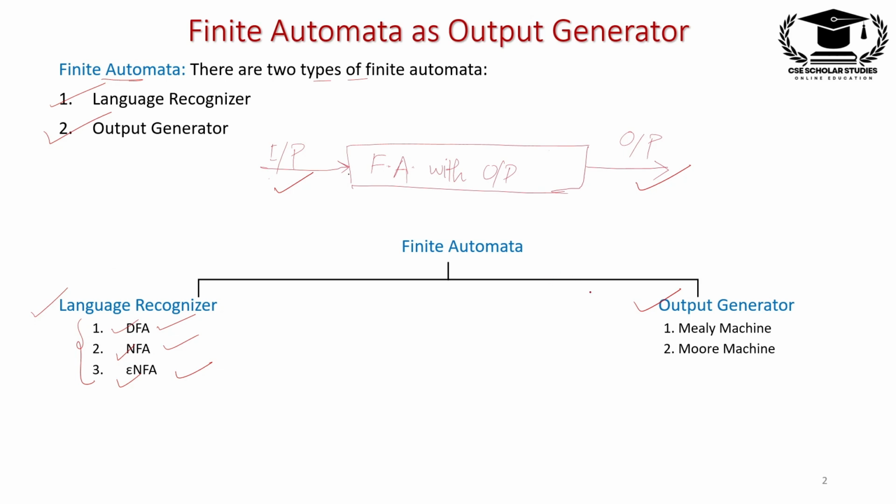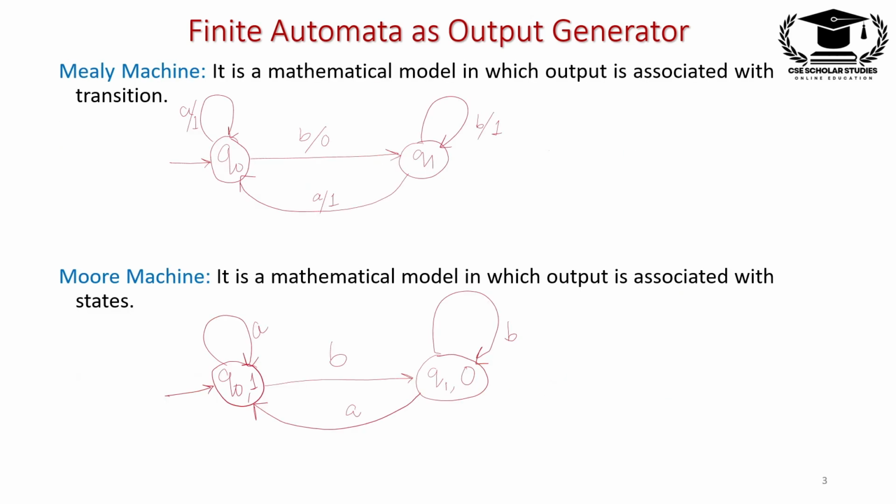In this lecture, I will discuss the output generator machines. There are two types of output generator machine. One is a Mealy machine and second is a Moore machine. These two machines are used to generate the output based on any particular input. Means when we give any input to the finite automata, then we get a particular output for the given input, right? This is finite automata as an output generator. Okay, so first is a Mealy machine.